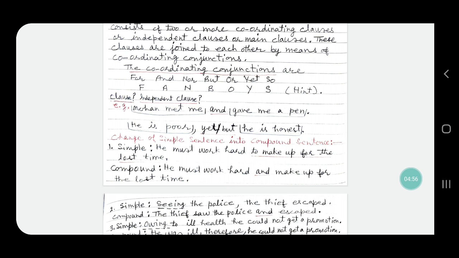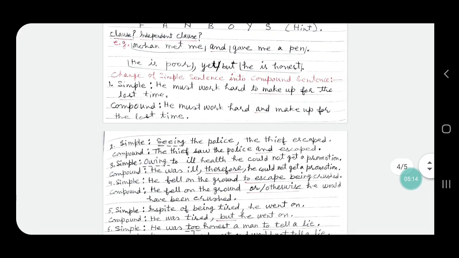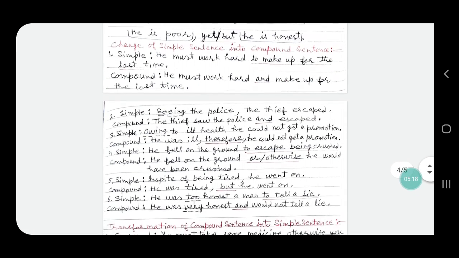We will change this group of words into a clause and we will add the coordinating conjunction. So the sentence becomes, he must work hard and make up for the lost time. So this is how we have changed a simple sentence into compound sentence.